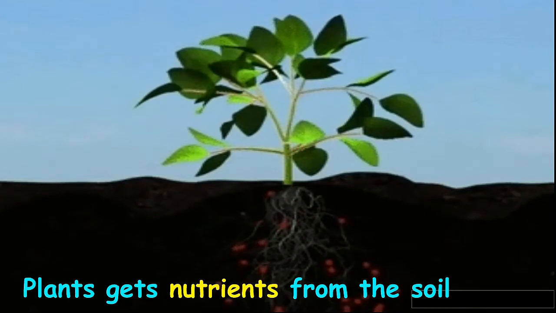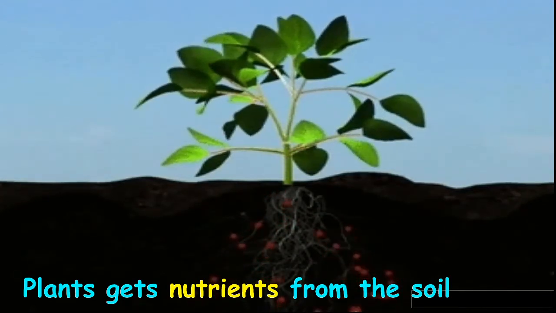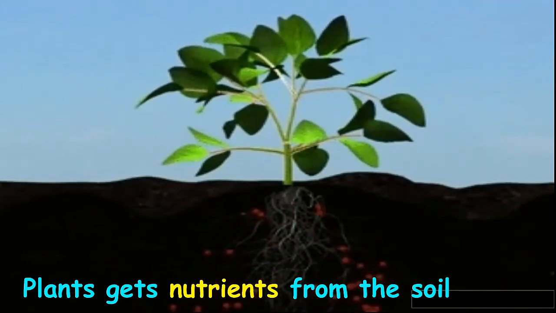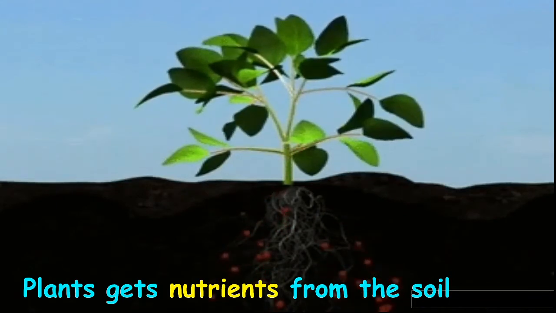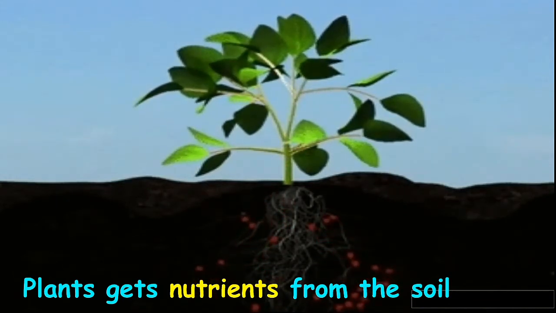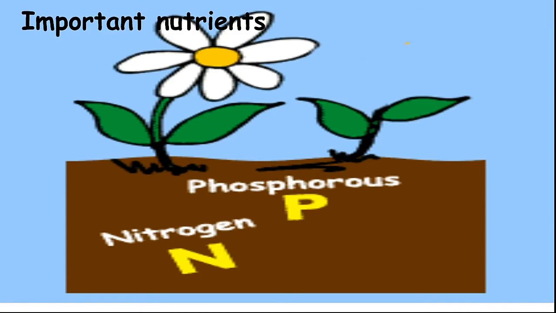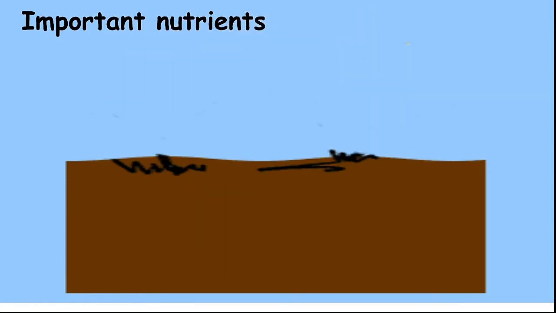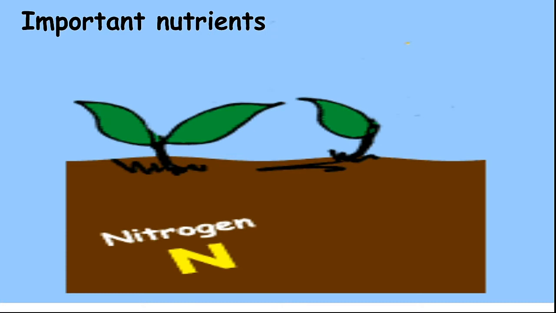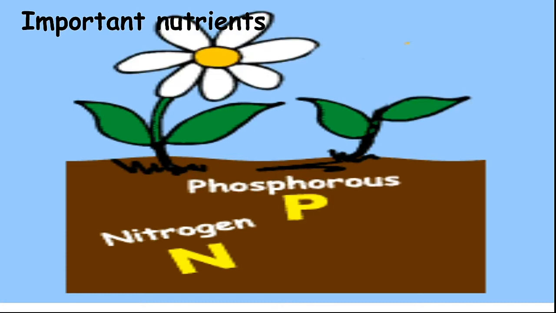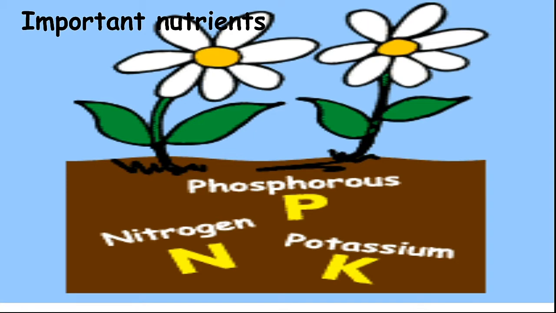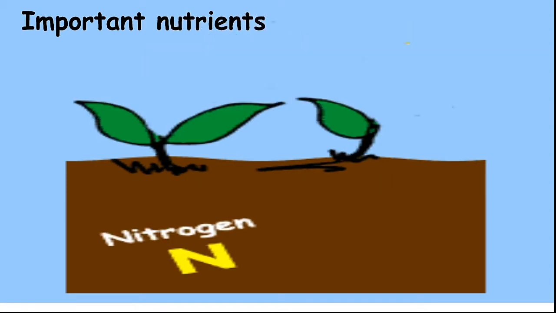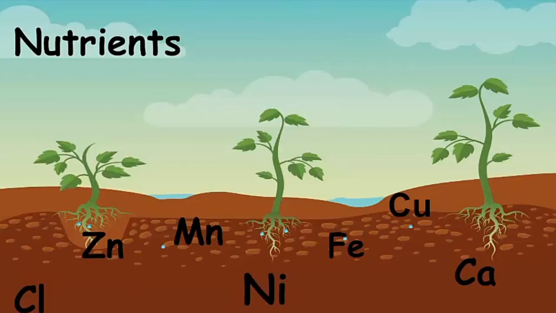And we know that the plants get their nutrients from the soil. Nitrogen, phosphorus and potassium are the three important nutrients.